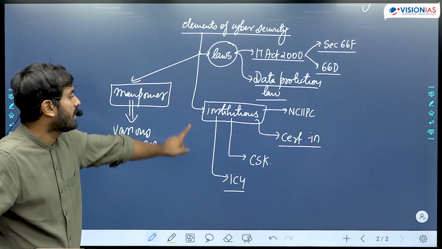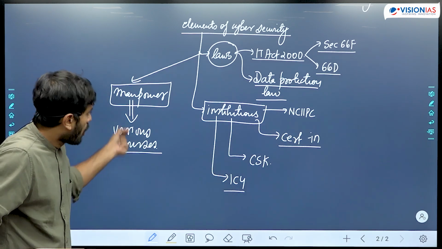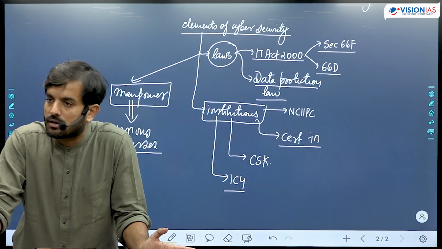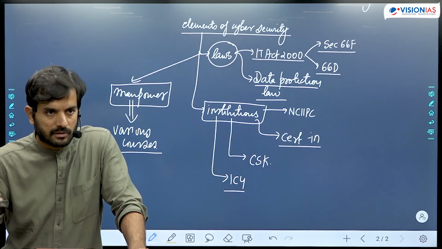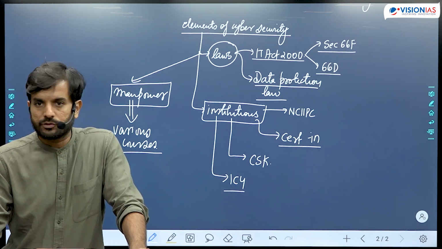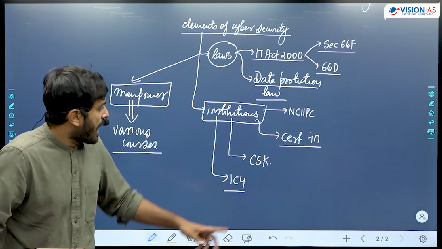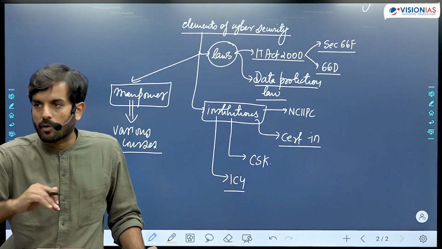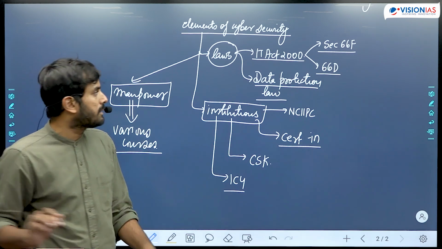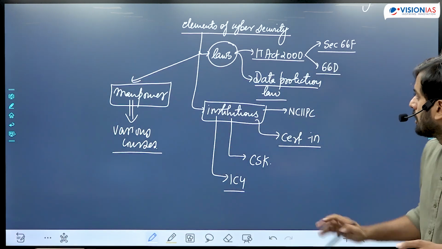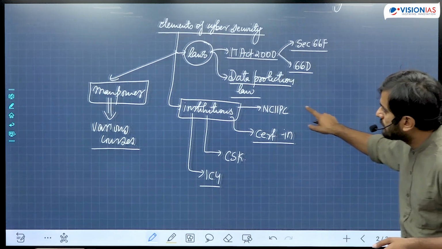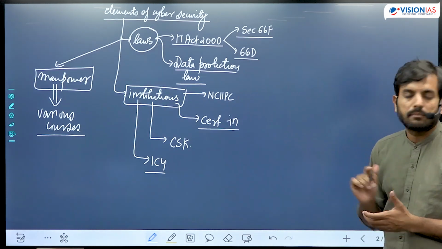क्या है? Law है, institutions होने चाहिए और manpower होनी चाहिए. ये तीन major components हैं cyber security के, है ना? Upgradation of capacity, capability of the manpower, and then creation of institutions to provide a response in case of any cyber security breaches, and laws that should be there in place in order to overcome this, right? So this is what we need to understand by the various elements of cyber security.